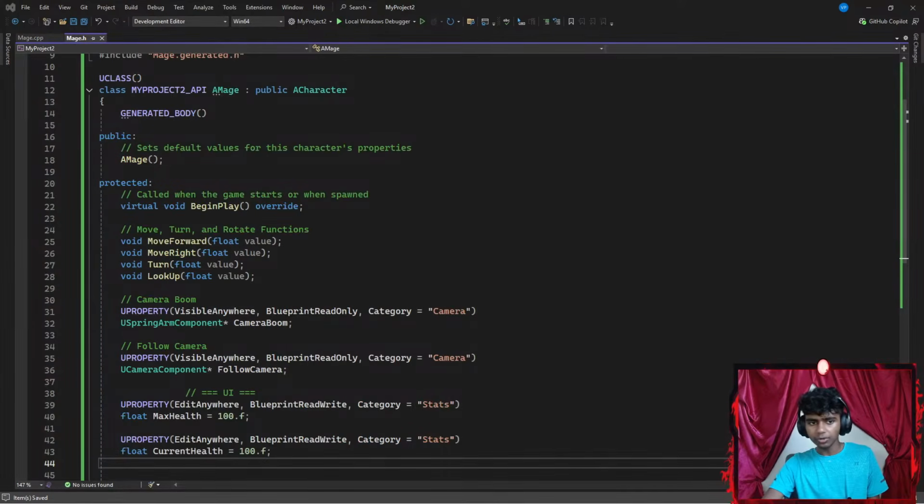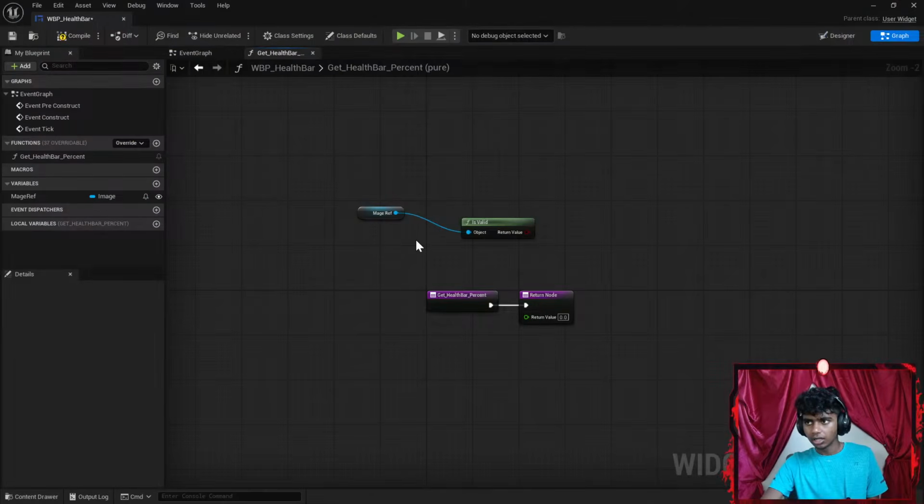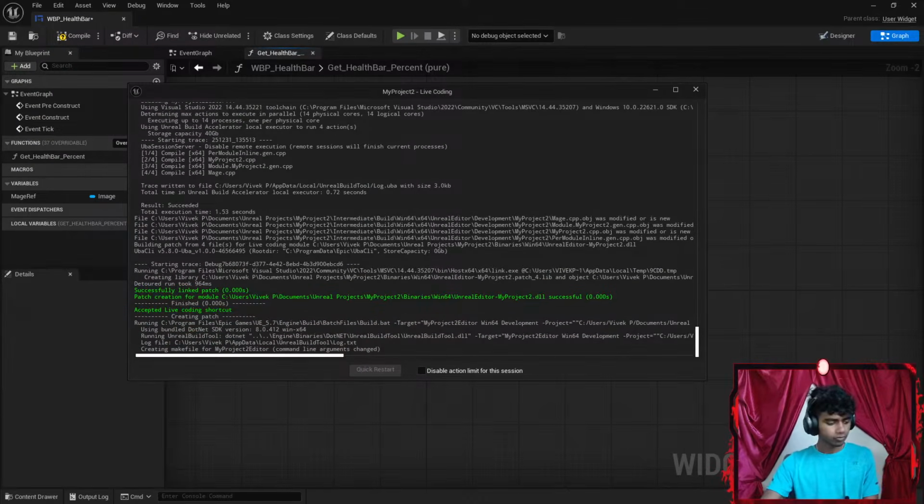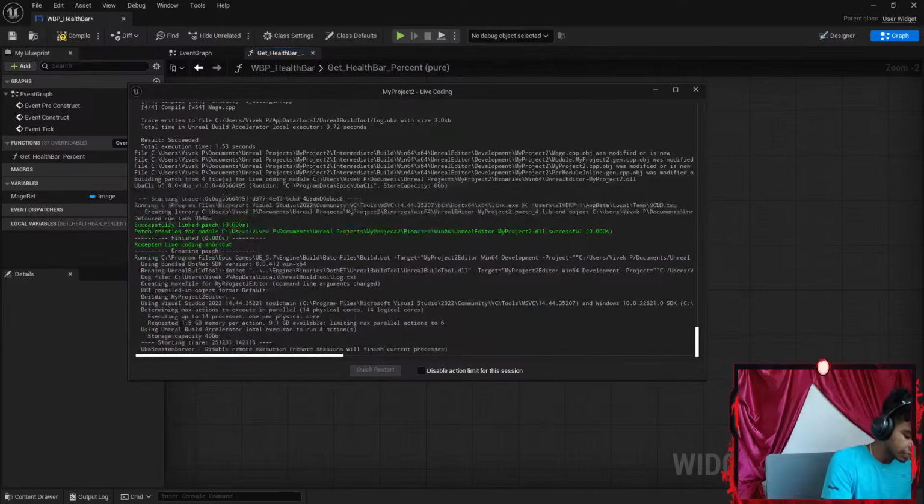Let's go to my Unreal project. I am already in my Unreal project. I'll hit Control Alt F11 to compile the code real quick. Okay, let's compile it. While it's compiling, I might eat something real quick.